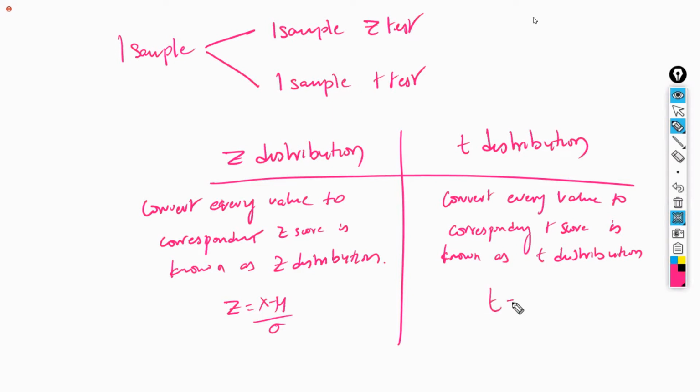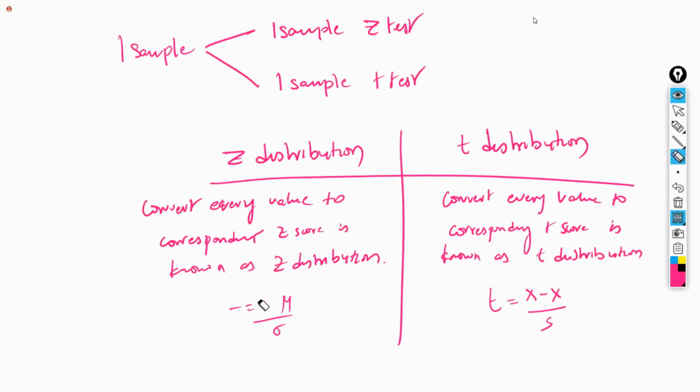T is equal to X minus X bar or mu, whatever it is. Here we consider mu and sigma. Here you are going to consider X minus X bar divided by the sample standard deviation. Instead of the population standard deviation, if you take the sample standard deviation, then it is called T distribution.